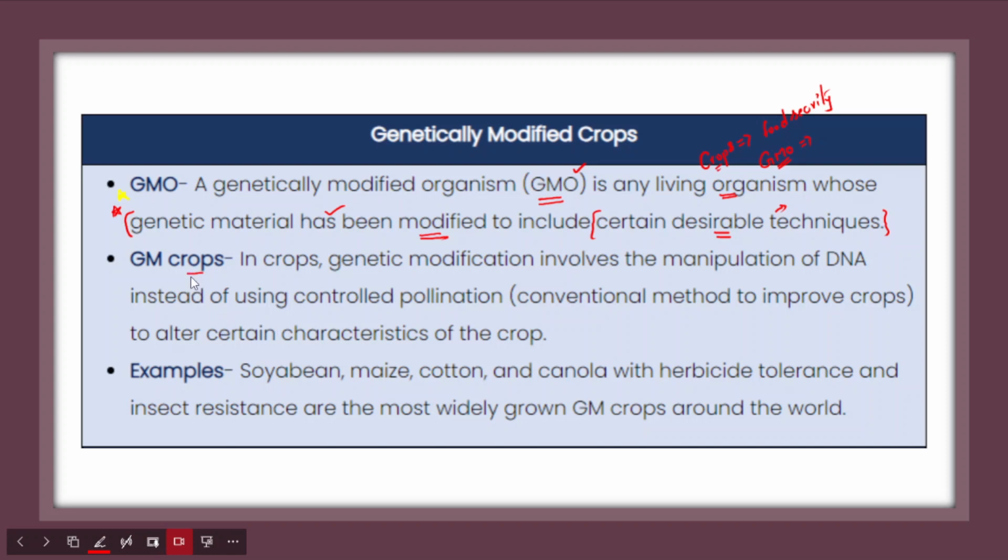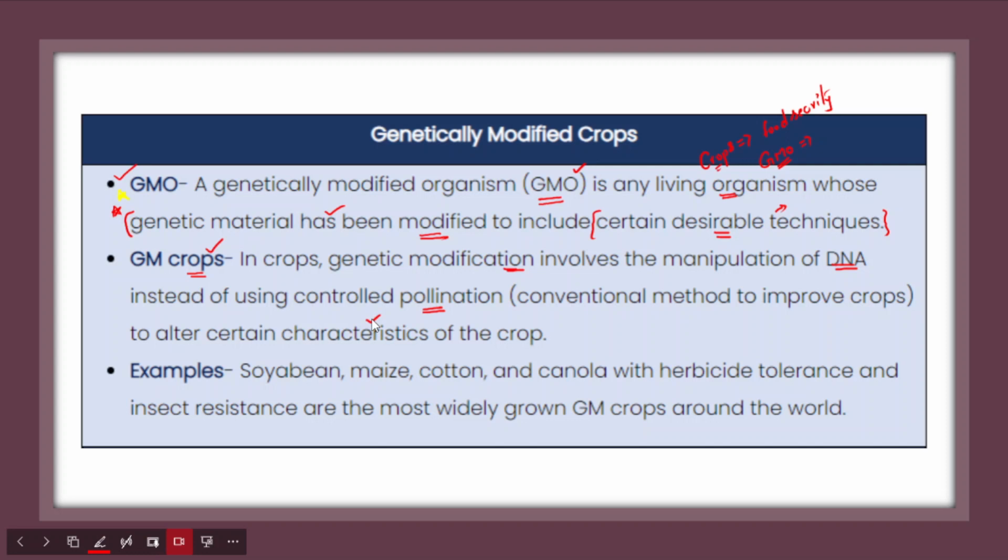Earlier we talked about genetically modified organisms. Now when we talk about GM crops, genetic modification involves manipulation of DNA, right? In GM crops, they modify the DNA instead of using controlled pollination. Therefore it improves crop productivity and also alters certain characteristics of those crops.